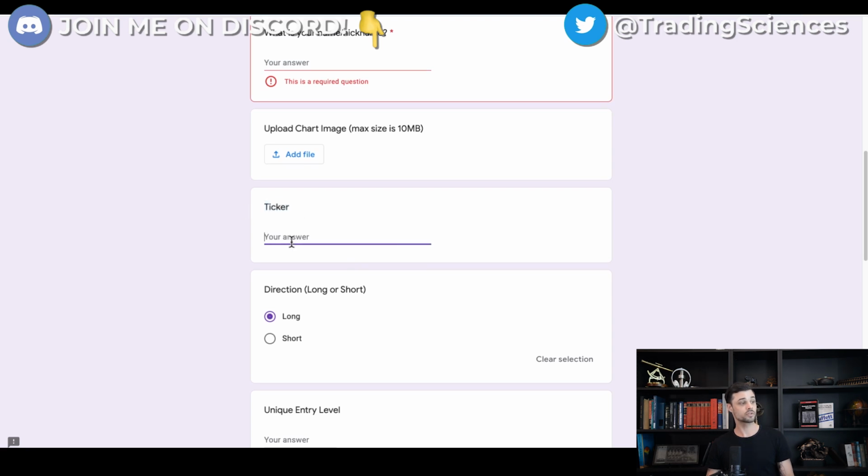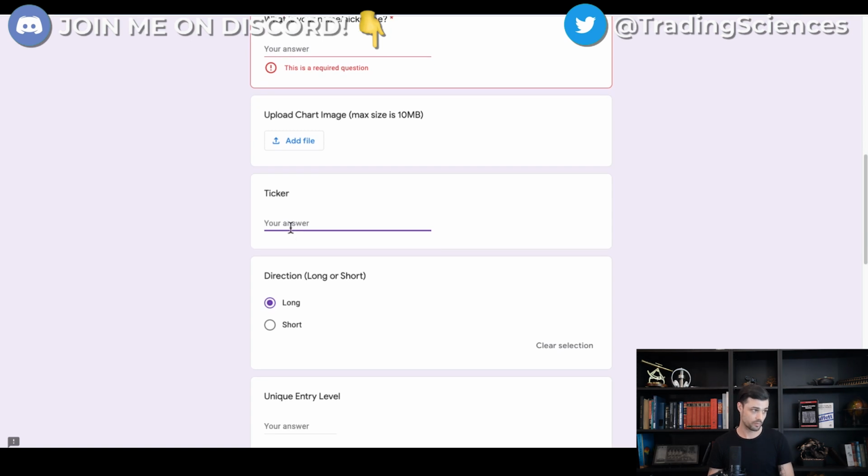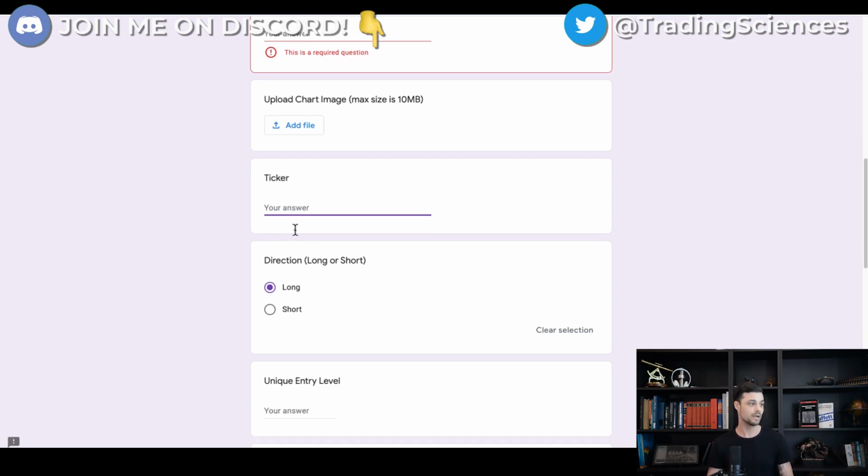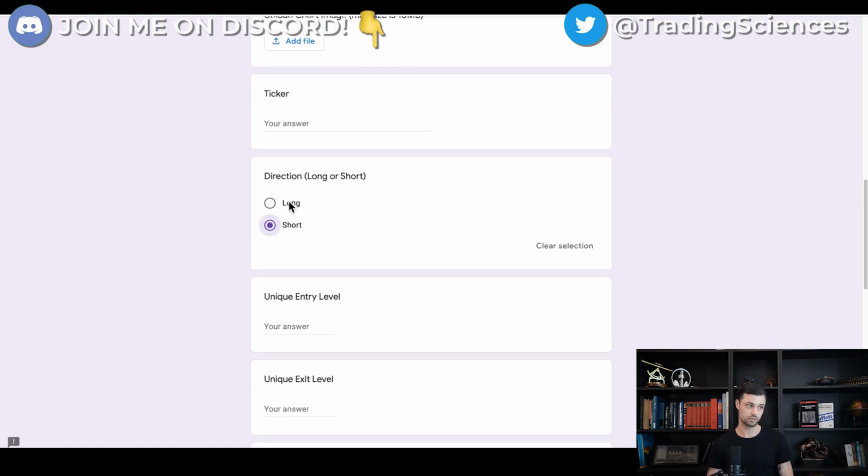Enter a ticker. We only accept stocks. Some of you guys gave us some cryptocurrency. I'm using Bloomberg to compute the PNL, so I'm just not able to do it for crypto. Only Bitcoin would be accepted. So if you want to play Bitcoin, you can enter BTC USD here. Then you decide if it's a long position or short position.